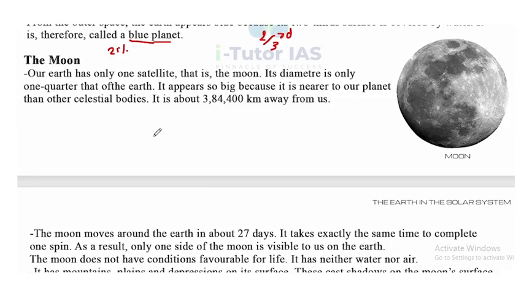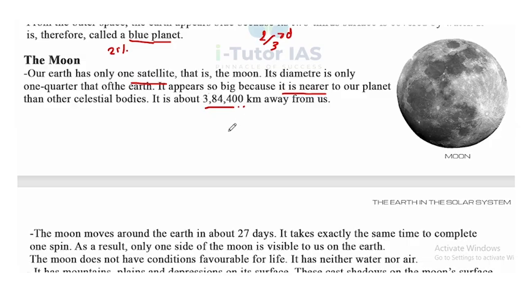Now, Moon. Our Earth has only one natural satellite, that is the Moon. Its diameter is only 1/4 that of Earth. It appears so big because it's nearer to our planet. It's only 3,84,400 kilometers away from us.